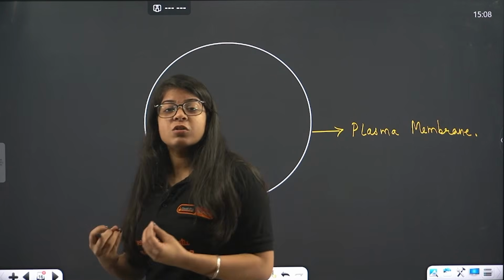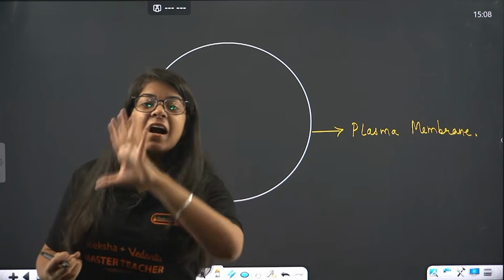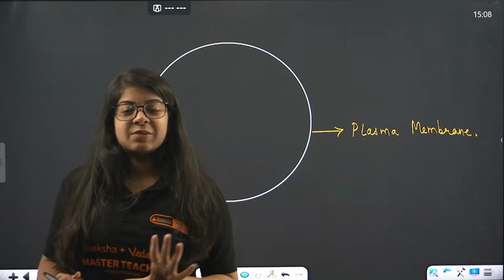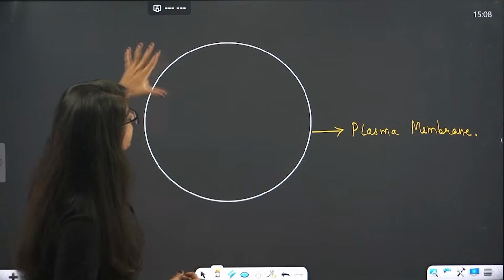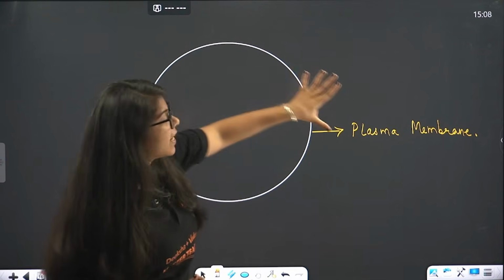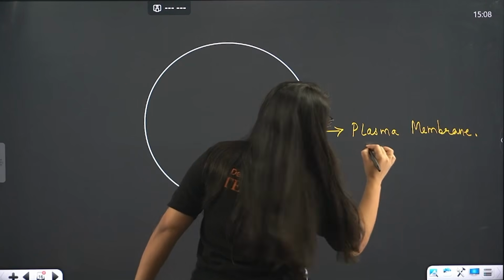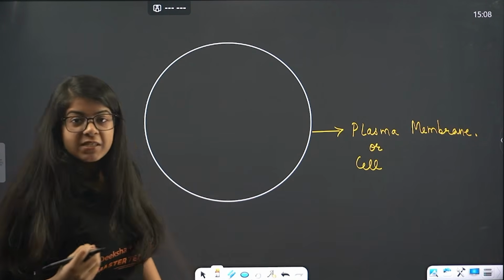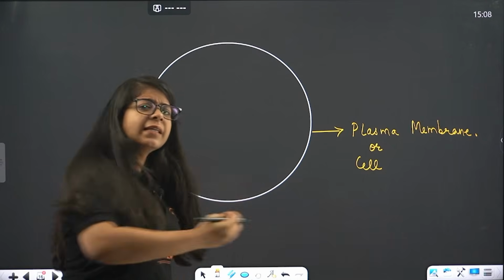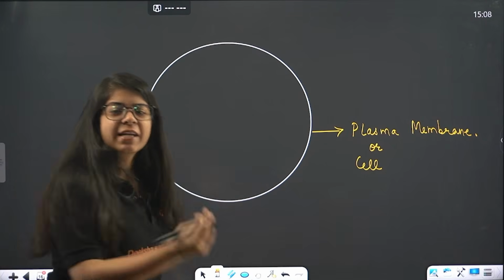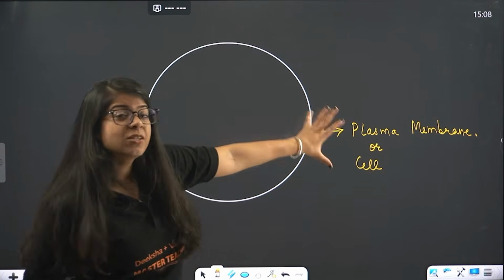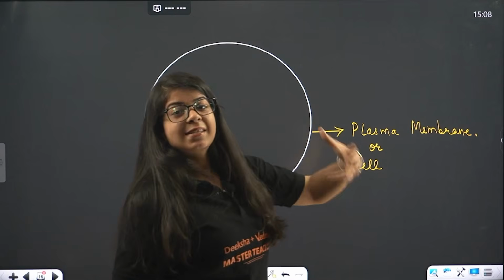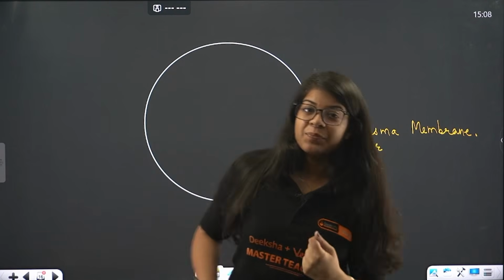All those things are collectively called cell organelles, and all are present inside our plasma membrane, or cell membrane. This acts like a boundary of the cell so that not anything can enter or exit. It decides what will enter or exit your cell, right?